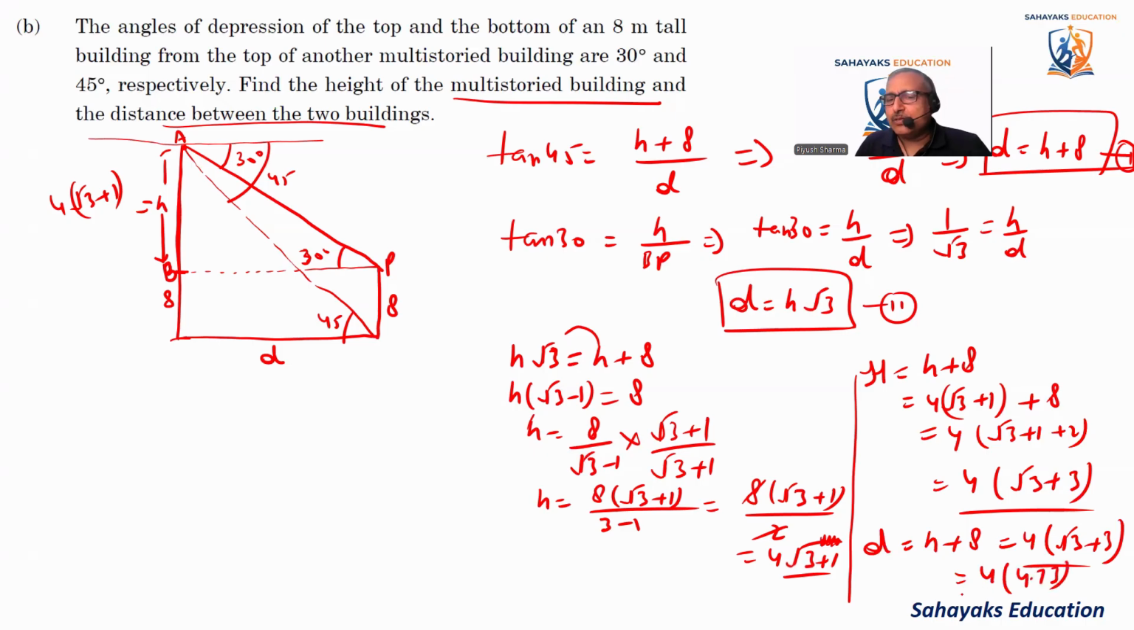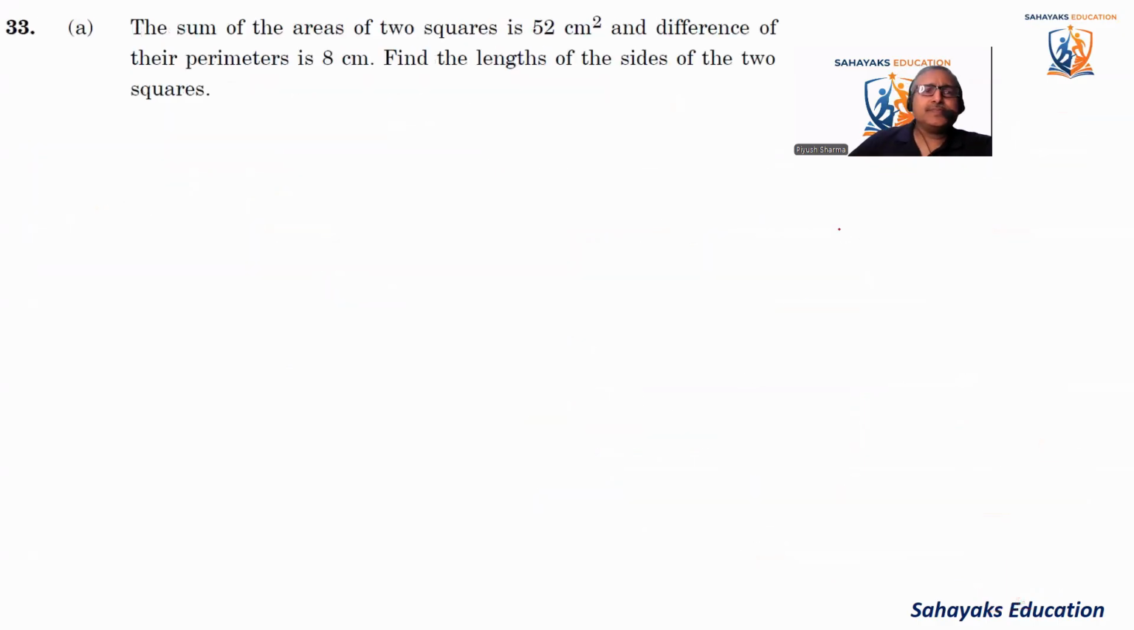4.73 into 4, it comes out to be 4 3s are 12, 1, 7 4s are 28, 29, 2, 4 4s are 16, 17, 18. So it comes as 18.92 meters. So the complete height comes out to be 18.92 meters. Not a very high building, 18 meters means hardly 2 floors. Okay, so coming to the next question.